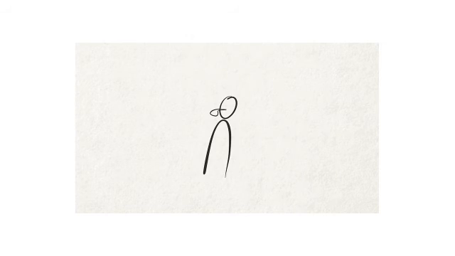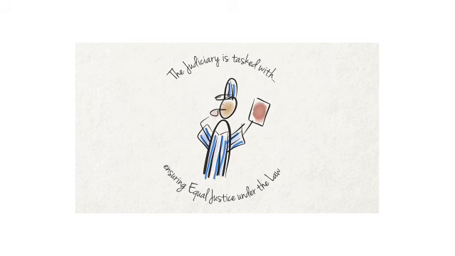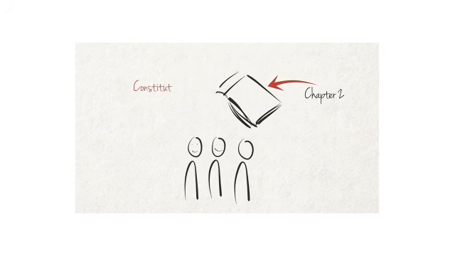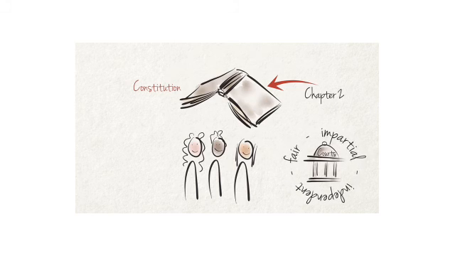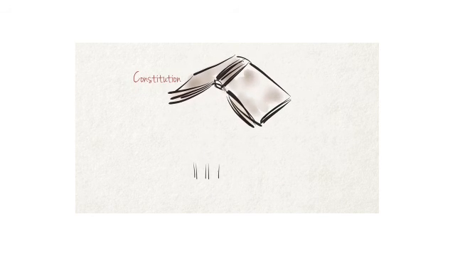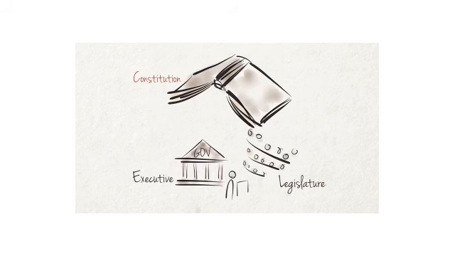You can think of the courts as doing a similar job to the referee of a soccer match. A referee has to enforce the rules to ensure that the game is fair and the players do not break the rules. The judiciary is tasked with ensuring equal justice under the law. Chapter 2 of the Constitution guarantees every person the right to have a dispute or trial heard by a fair, impartial, and independent court. It is the system's duty to make sure that the laws of South Africa are complied with by everyone, including the legislature and the executive.